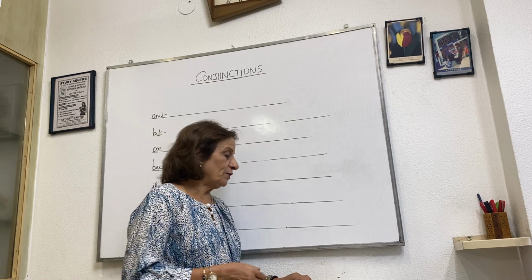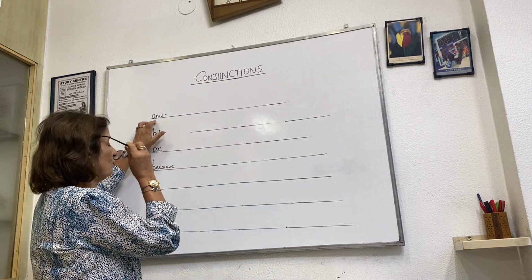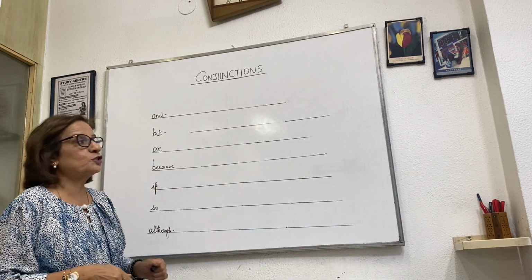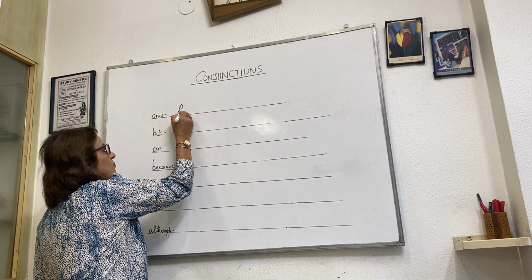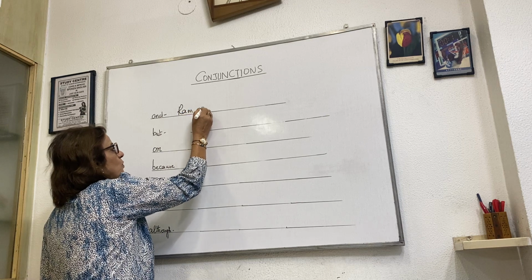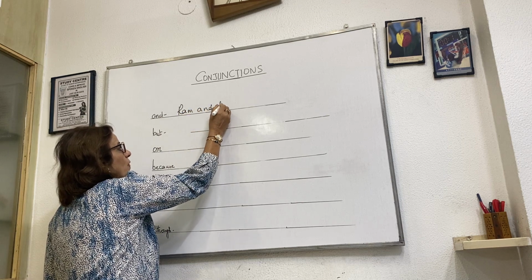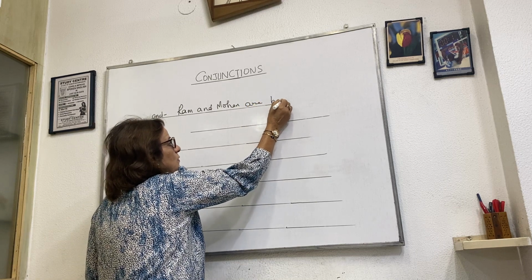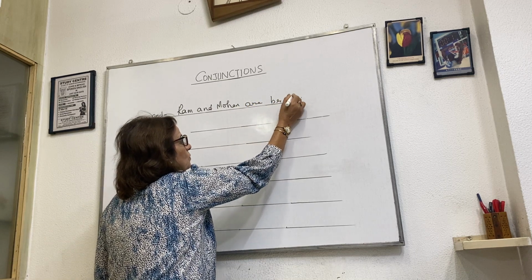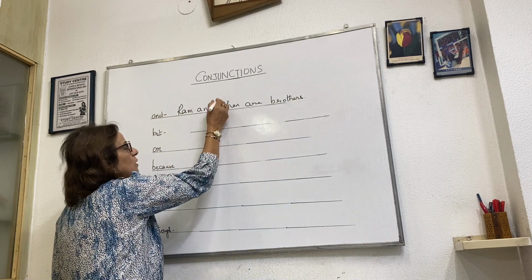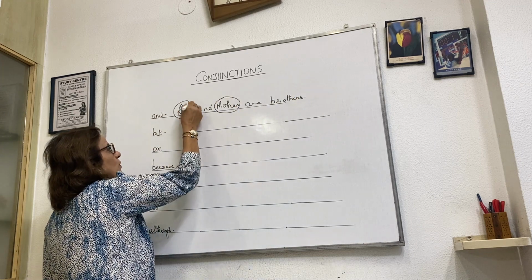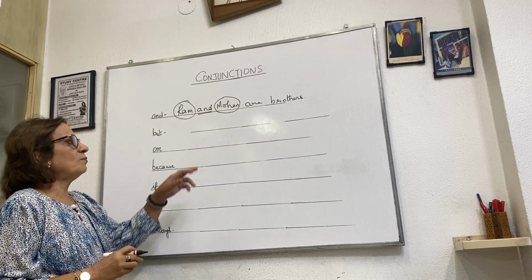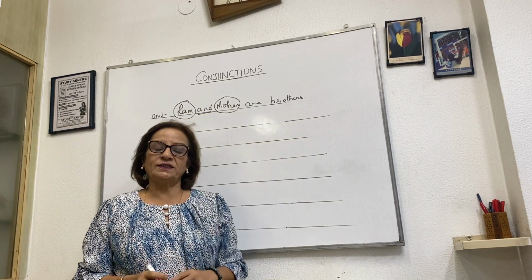Now here I have given you some easy ones. Let's join two words. Ram and Mohan are brothers. So we have joined two words, Ram and Mohan, with the conjunction and. Ram and Mohan are brothers.